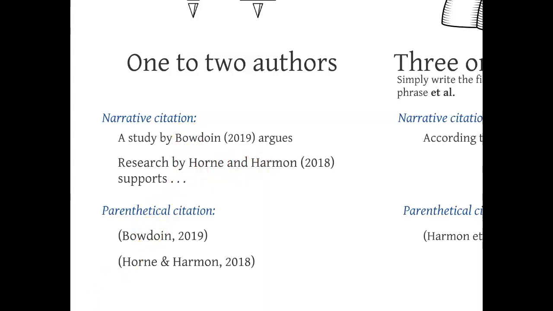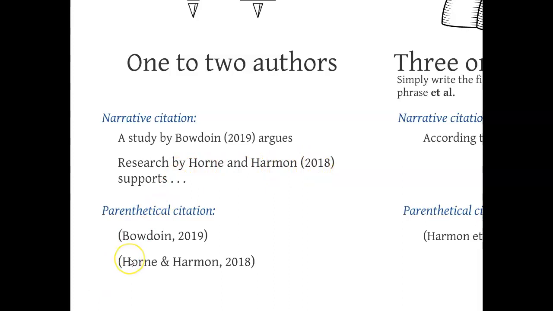There are two major types of citations in APA. Either you have a narrative citation or a parenthetical citation. Sometimes we see students want to put the full name of the article in their paper. Don't do that. Since APA is a name-date citation style, all you need to do is again put the author and the date. So for a narrative citation, I write out within the sentence, a study by Bowden 2019 argues. Or if I had 2 authors, I would write it out. Research by Horn and, notice I write the word A-N-D out, Harmon 2018, and then continue on.